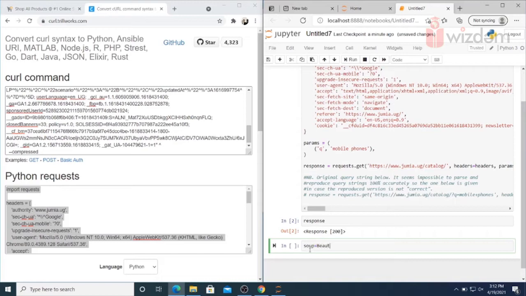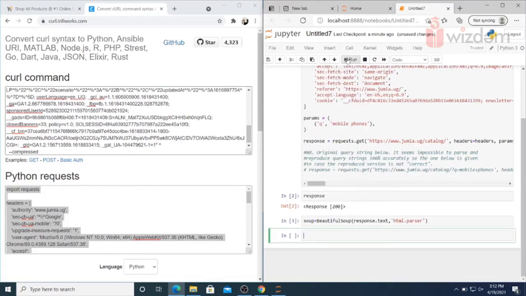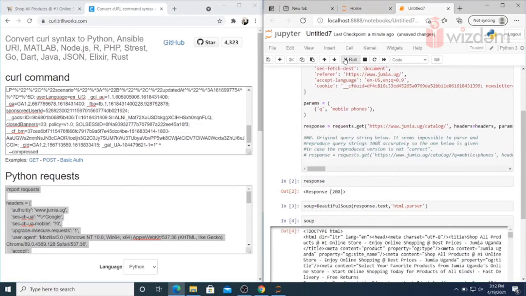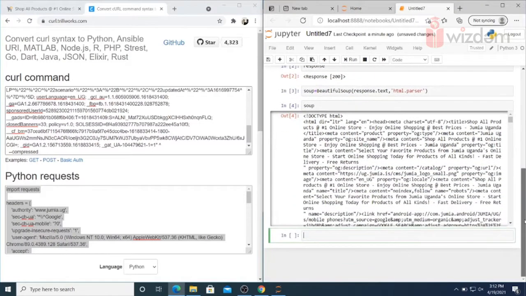So now I'll use soup as a variable equal to BeautifulSoup, then response dot text. And what Beautiful Soup does is it's an HTML and XML parser, so it just parses the document. Okay, done. So now we'll use soup. Okay, you can see the document is parsed and we can see the HTML file.